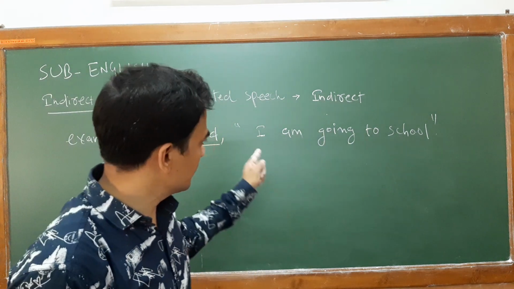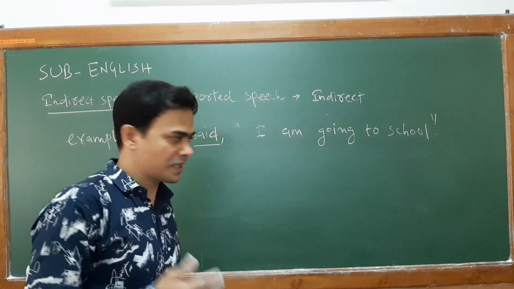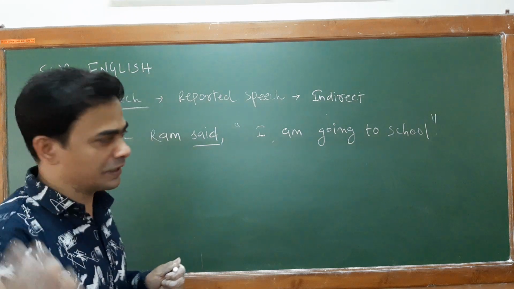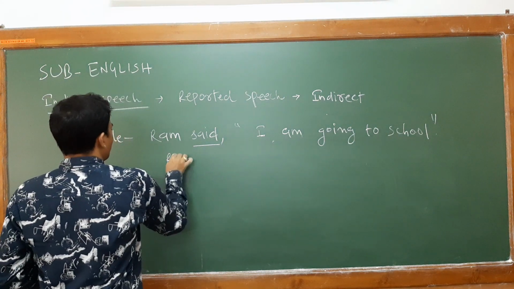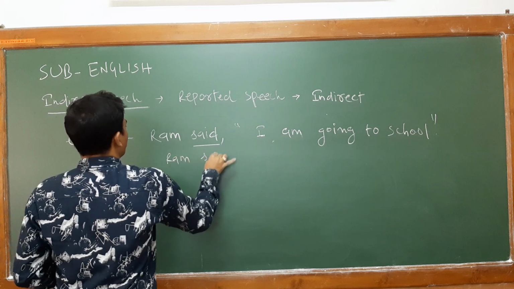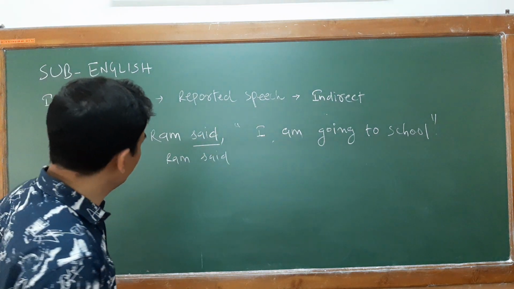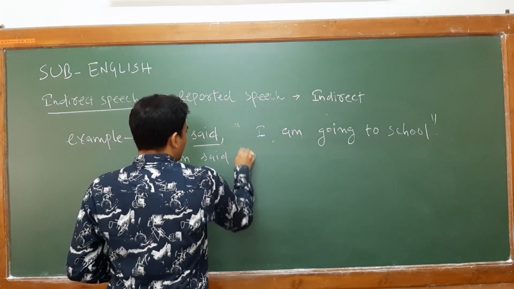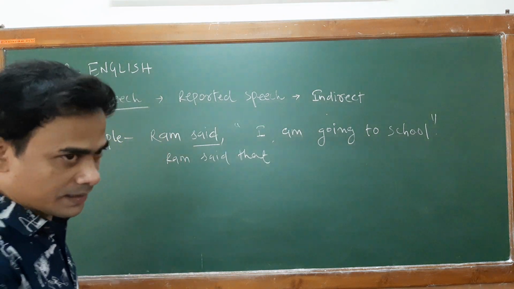Your speech is in present imperfect or progressive form. Now, how this present progressive is changing into past progressive, you see. You write down as it is whatever the reporting verb you are given, don't change it, remove comma, put that: Ram said that.